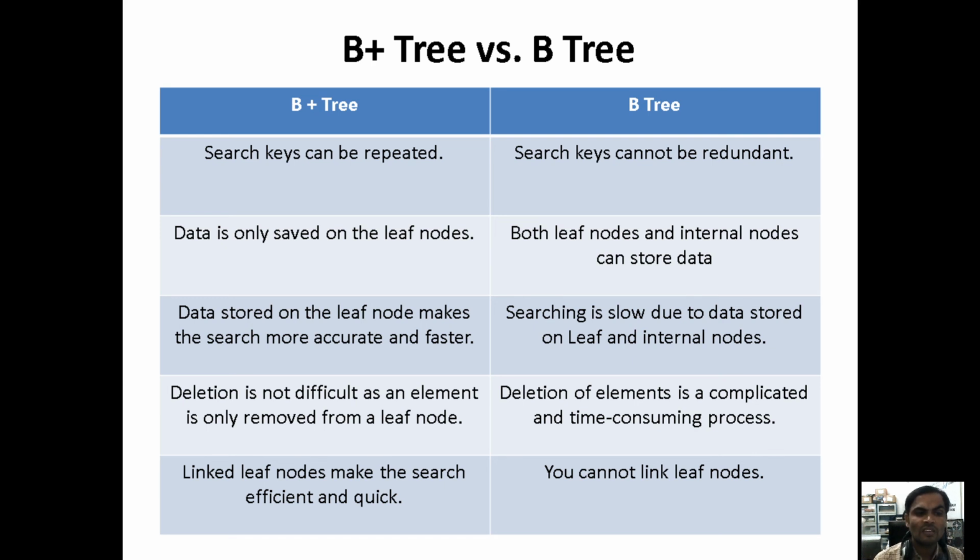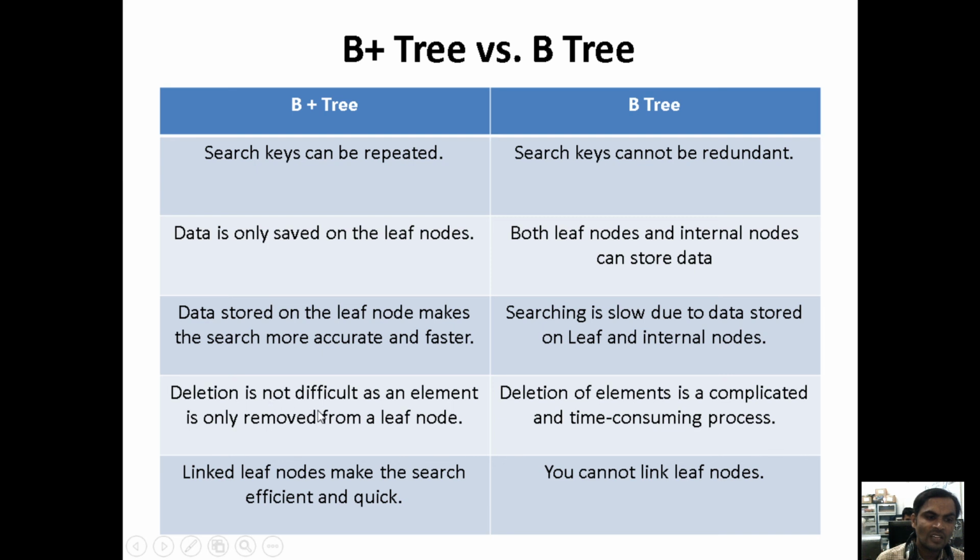Data stored under the leaf nodes makes the search more accurate and faster. The purpose of storing data under the leaf nodes in a B plus tree is very fast access. Under the B tree, searching is slow because the data is stored in the root node, internal nodes and the leaf nodes.